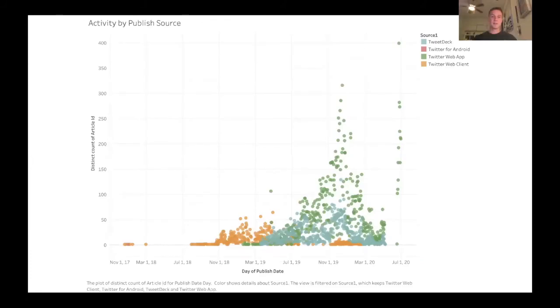And then for the third graph, you can see the different sources that the tweets came from. So there's Twitter Web Client, Twitter Web App, and then TweetDeck. TweetDeck has the ability to schedule tweets and control multiple accounts at once. So this is something else that we wanted to observe too, whether on holidays there was a decline in Twitter Web App use from different modes of tweeting.